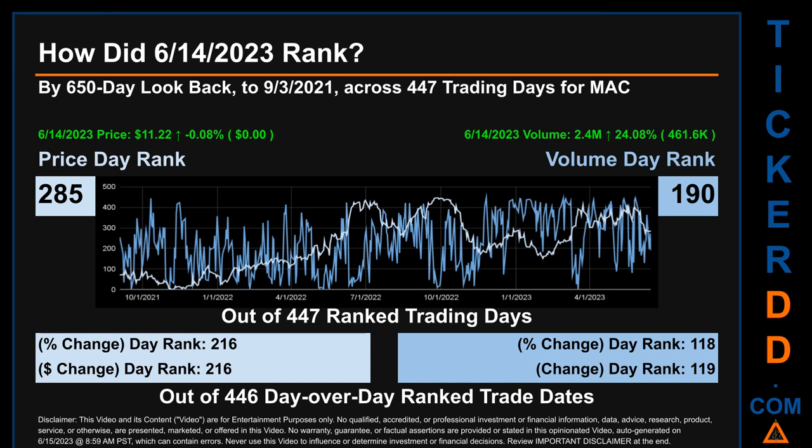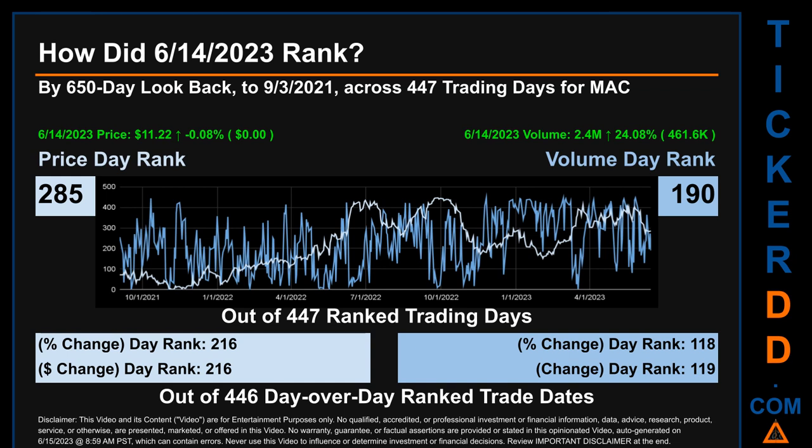How did June 14, 2023 rank for MAC? By 650 calendar day look back to the 3rd of September 2021, across 447 trading days, of which June 14, 2023 price ranked 285 while its volume ranked 190. Each of the 447 trading days were ranked amongst themselves by highest end-of-day price and volume, with a rank of 1 being the highest and 447 being the lowest ranked day.